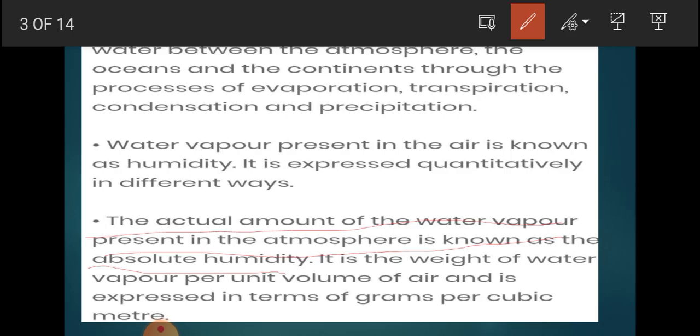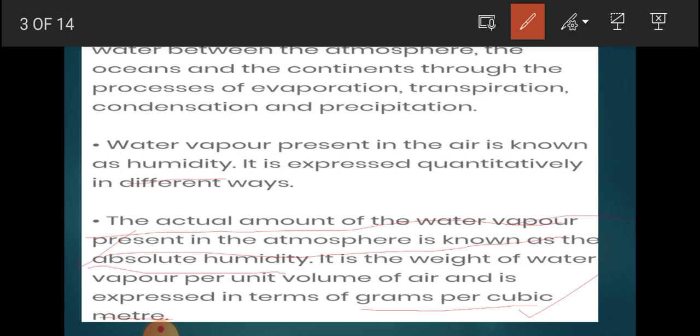And the weight of the water vapor per unit volume of air is expressed in terms of grams per cubic meter. So on this page we get to know about some terms: the humidity, that is the water vapor present in the air; the second one is absolute humidity; and the third one is the unit, gram per cubic meter, which is the unit to measure the water vapor in a volume of air.